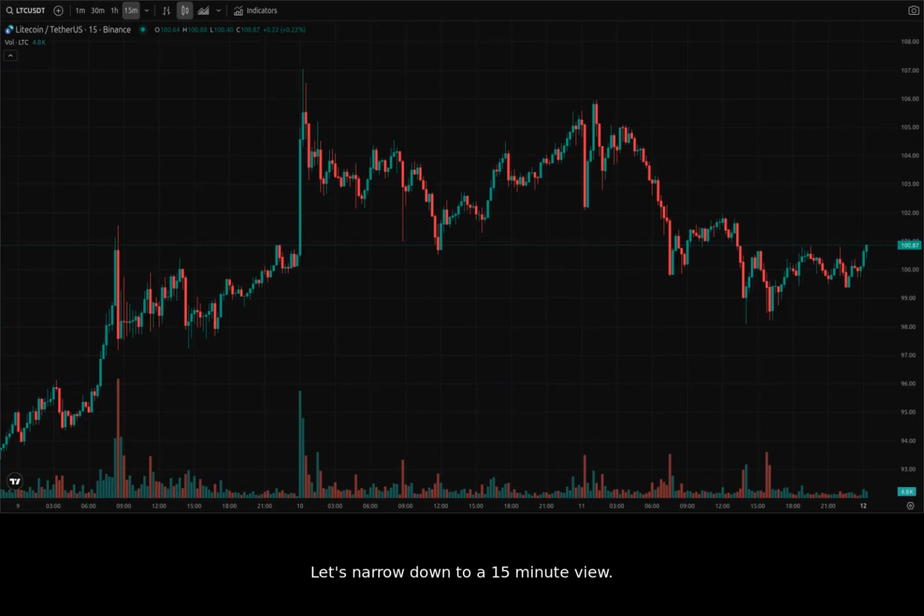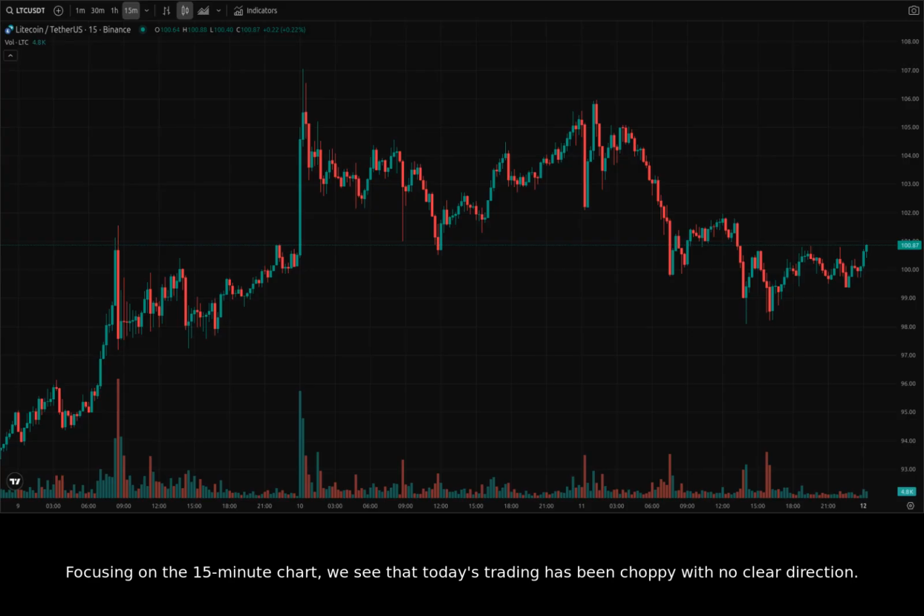Let's narrow down to a 15-minute view. Focusing on the 15-minute chart, we see that today's trading has been choppy with no clear direction. This corresponds to the overall market uncertainty in Litecoin that we discussed in the news section. Key price levels to watch are the immediate resistance at $82 and support at $81. A breakout from this range could dictate the short-term trend.